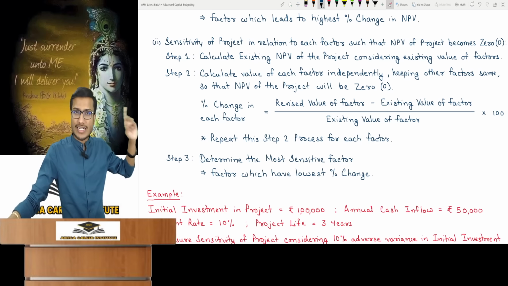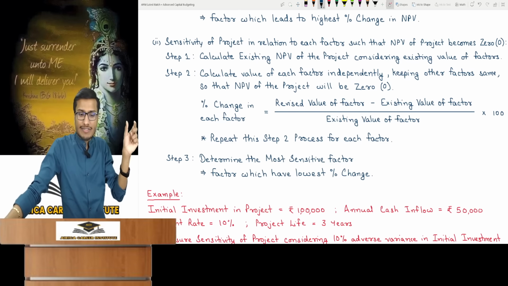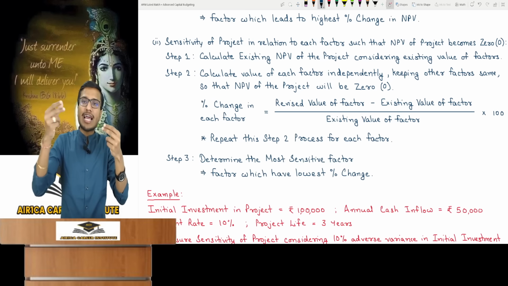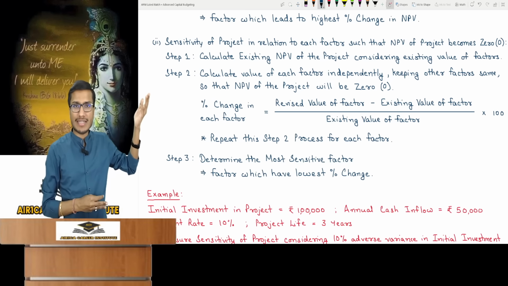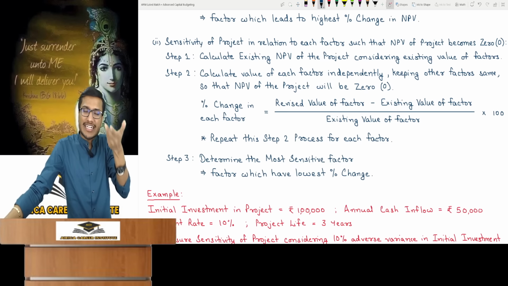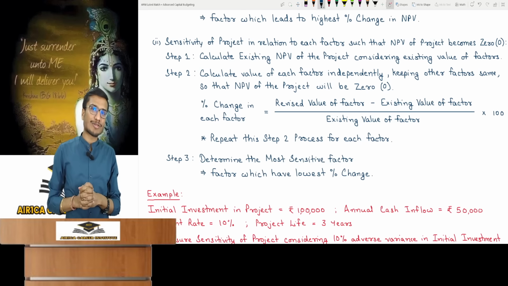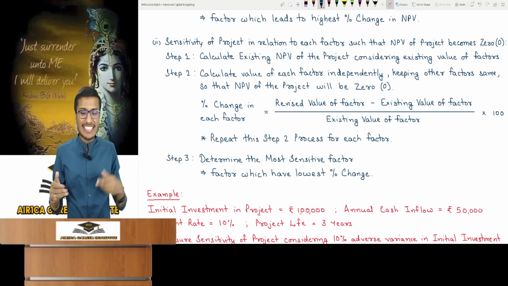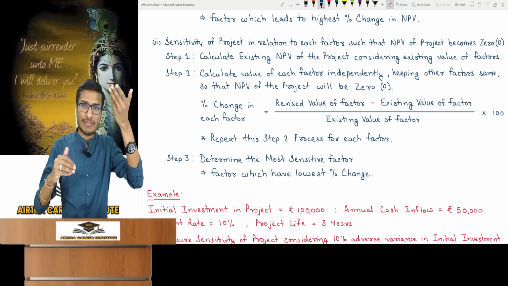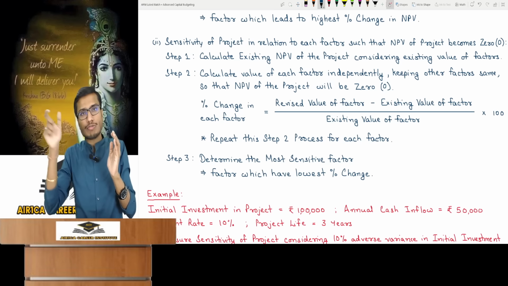Okay, so this method becomes a bit tough because mathematics gets involved. Okay, you've got the initial investment. Now, how much should annual cash flow be to make NPV 0? You'll set up the same equation using X for cash flow and find that amount. You'll find that percentage change. The factor's revised value will be the new initial investment amount minus its existing amount, divided by that existing amount, into 100. That revised value can be placed anywhere, because for investment, if it increases, NPV becomes 0 and that is a loss. If it falls 10%, the revised value is less, just note that.